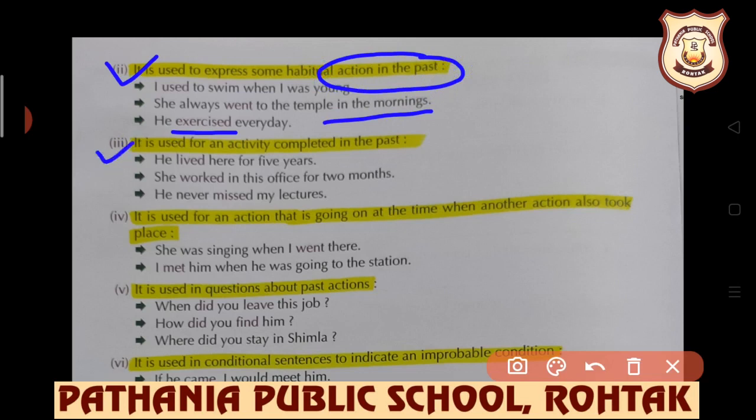Next use is for any activity completed in past. He lived here for 5 years. She worked in this office for 2 months. He never missed my lectures.